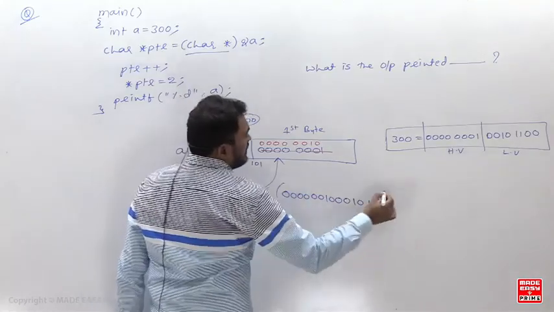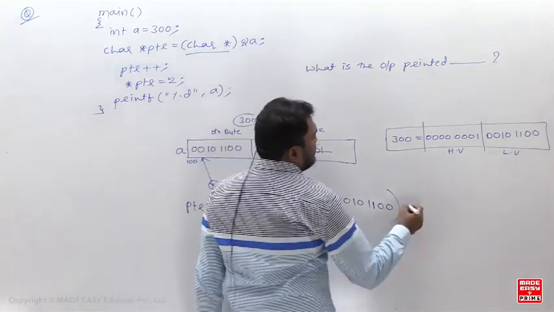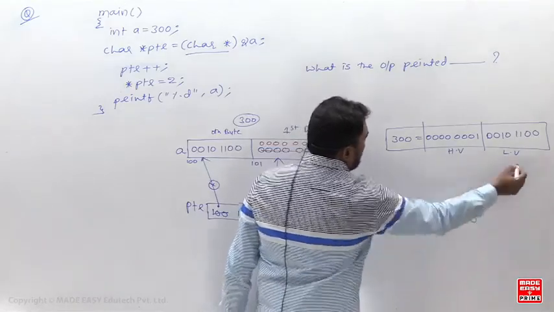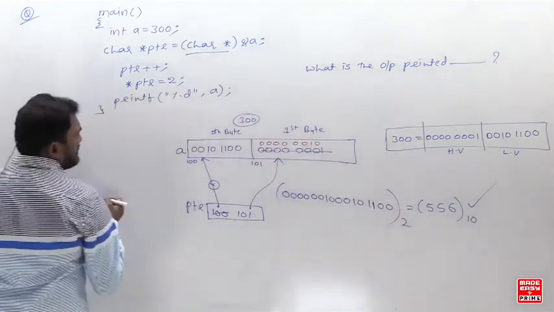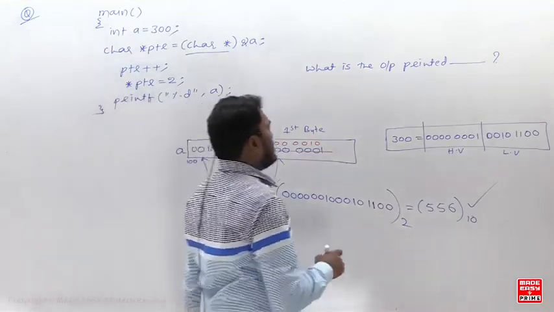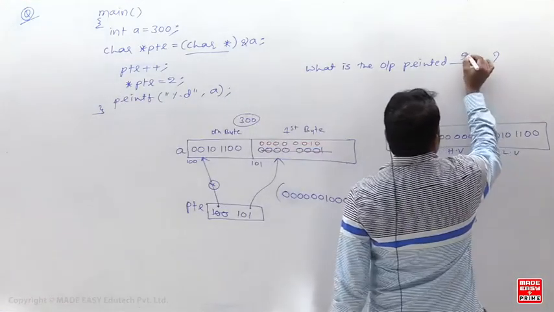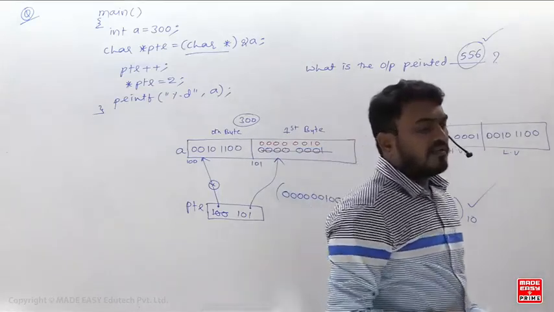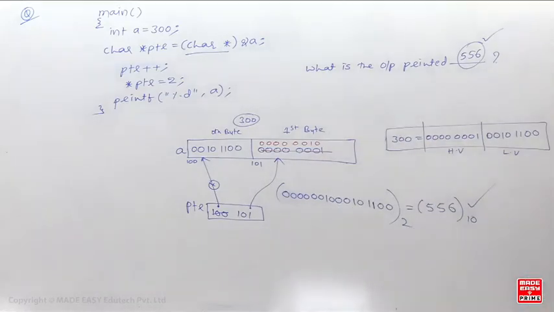00000010. So this is your A. Convert that into decimal, and that becomes 556. So the output printed is 556. That is the answer. Almost 70% gave the right answer, so that is really good. Very good.